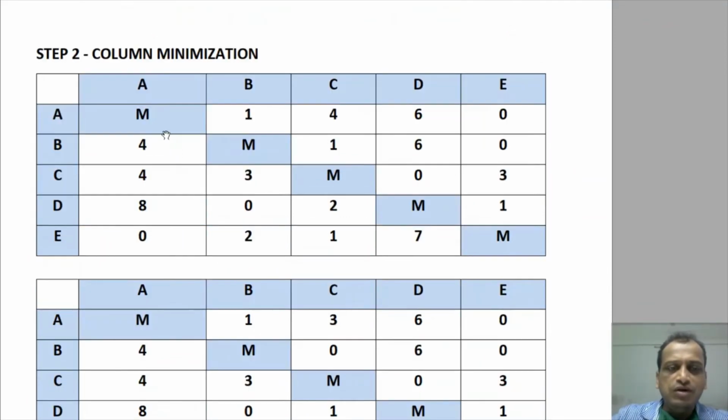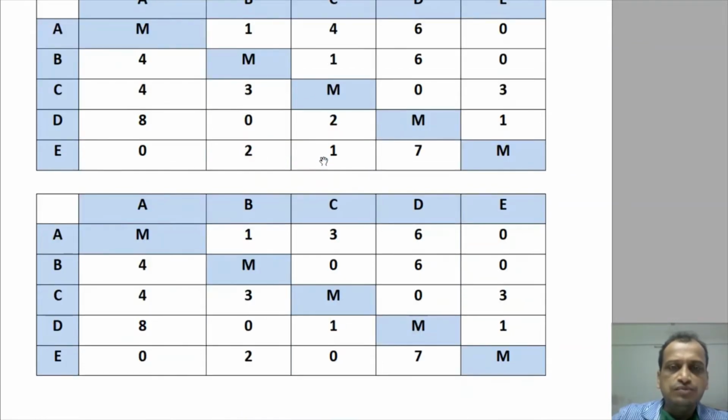Now what is the second step? The second step is to minimize the column. So how do we do that? Here 0 is already there. In the second column 0 is there. Here we do not have this 0. So what do we do? We will try to deduct the lowest element, which is 1.